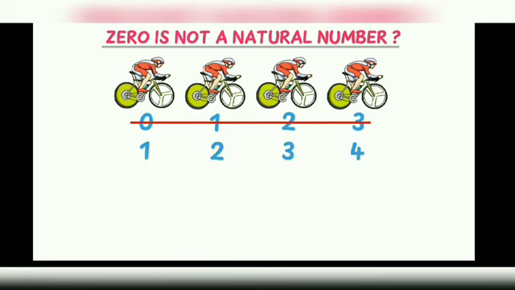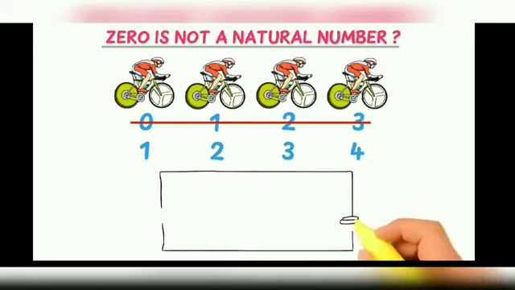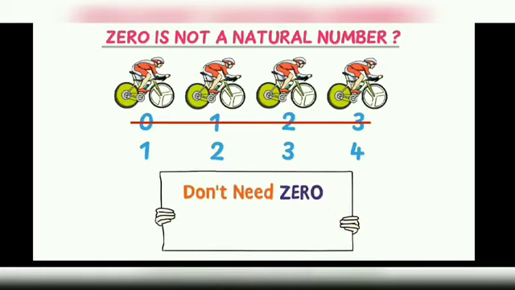So, there are 4 bicycles, not 3 bicycles. We do not need to use 0 for basic counting. Therefore, it is not included in the set of natural numbers. While writing the set of natural numbers, N is equal to 1, 2, 3, 4, and so on. Therefore, 0 is kicked out from the set of natural numbers.